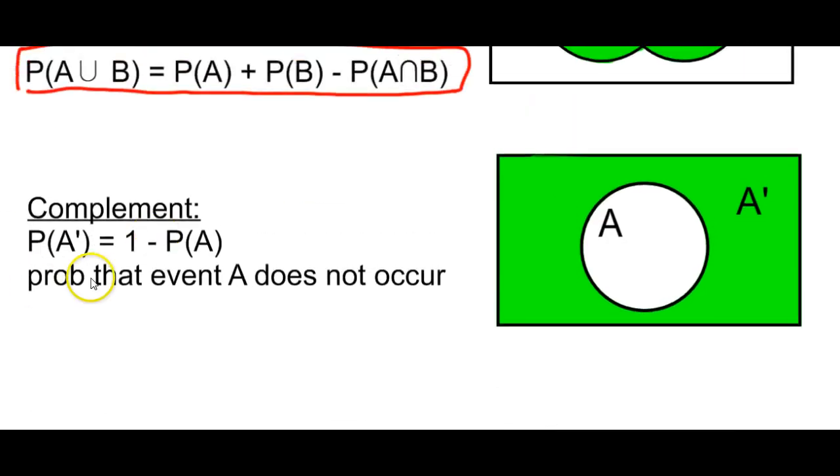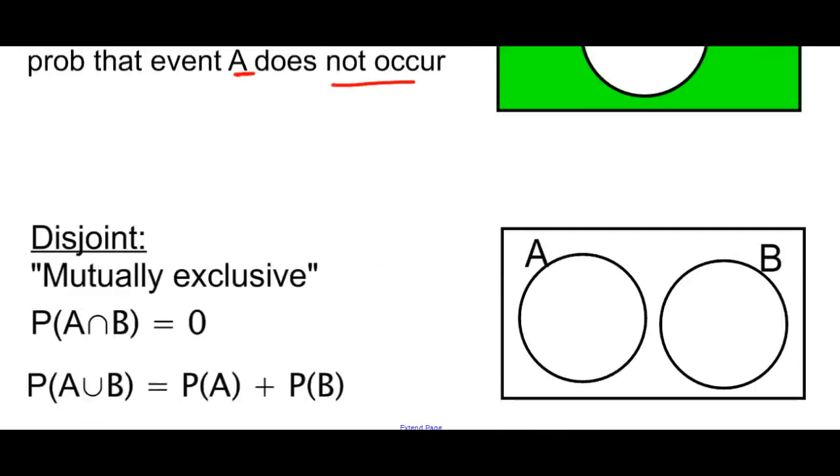A complement, which we did before, is the probability that event A does not occur, right? So if this was A, we want to look at everything outside of A. And note that, remember, the universal is equal to 1. So if this was A, all we have to do is take 1 minus the probability of A, and that will give us A complement.